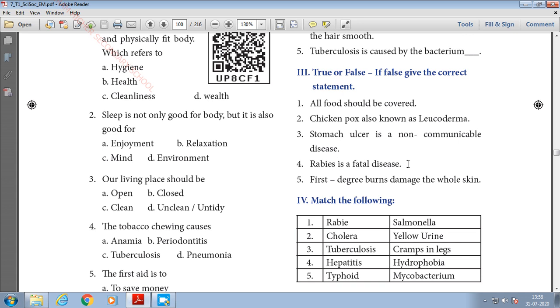Fourth one, rabies is a fatal disease. Answer is true. Fifth one, first degree burns damage the whole skin. So instead of first, you have to write THIRD. Third degree burns damage the whole skin. Okay, children, I think you are clear with true or false.